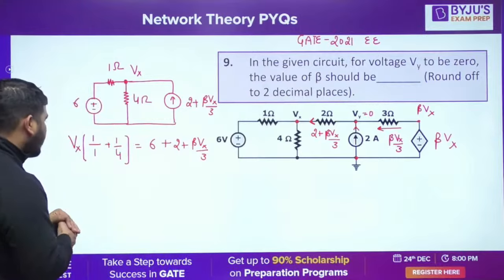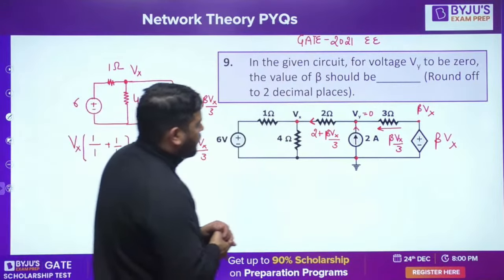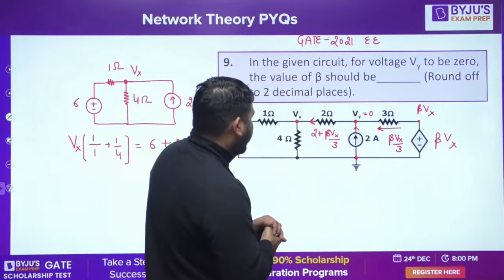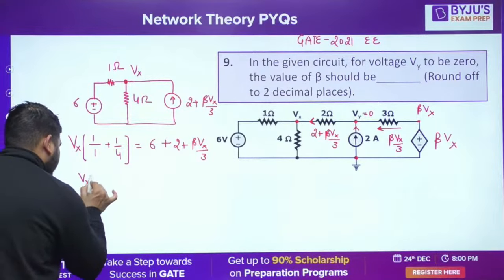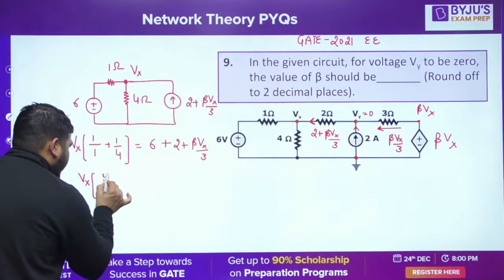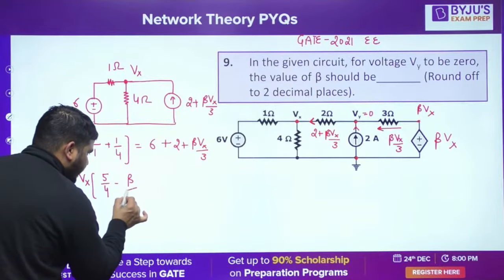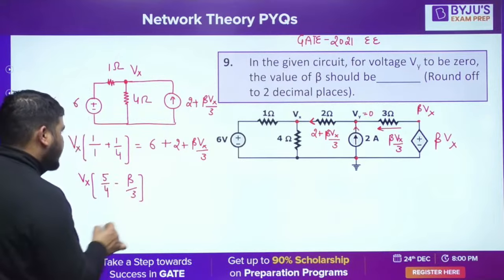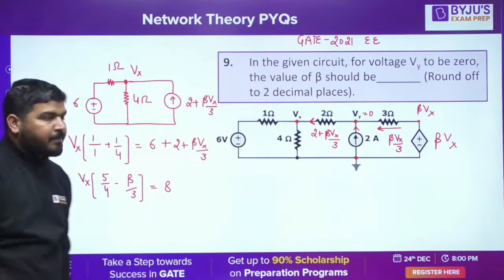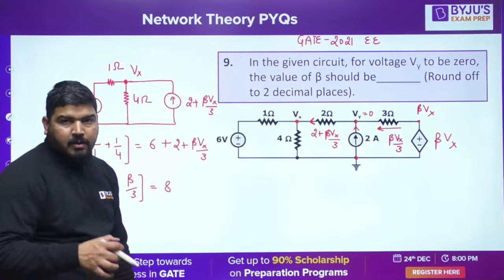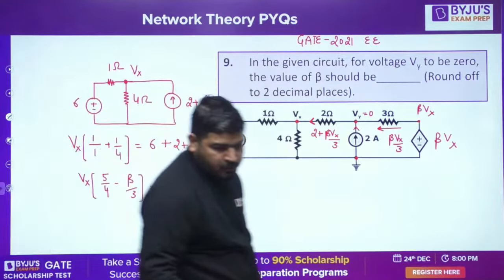Okay. Now, wait a minute. From here, you get this equation, no? You get this equation: Vx into 5 by 4 minus beta by 3 is equal to 8. Is it fine? This is the equation we get from here using KCL, using nodal. Is it fine, guys? So this is one equation.